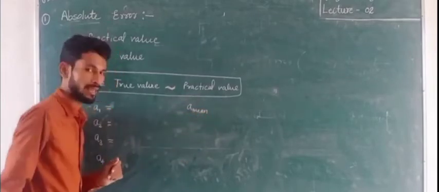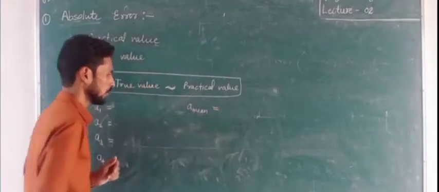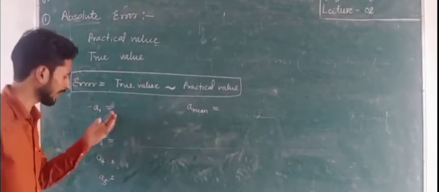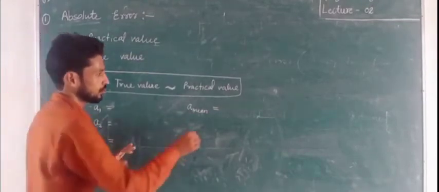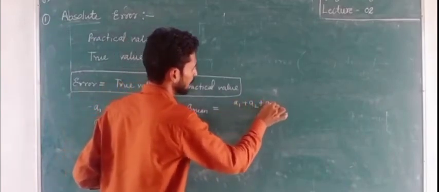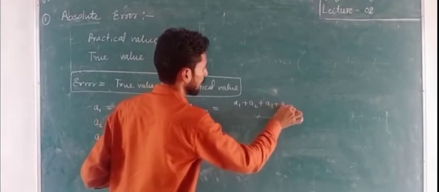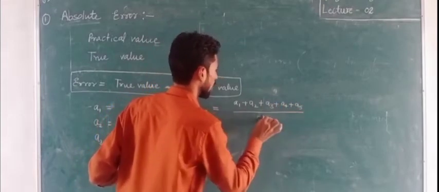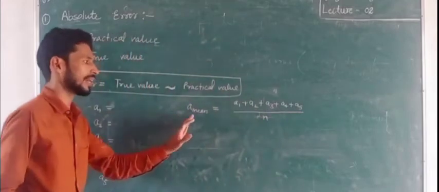What is A mean? A mean equals all the terms added and divided by the number of terms. So here A1 plus A2 plus A3 plus A4 plus A5 divided by the number of terms. That is the A mean.